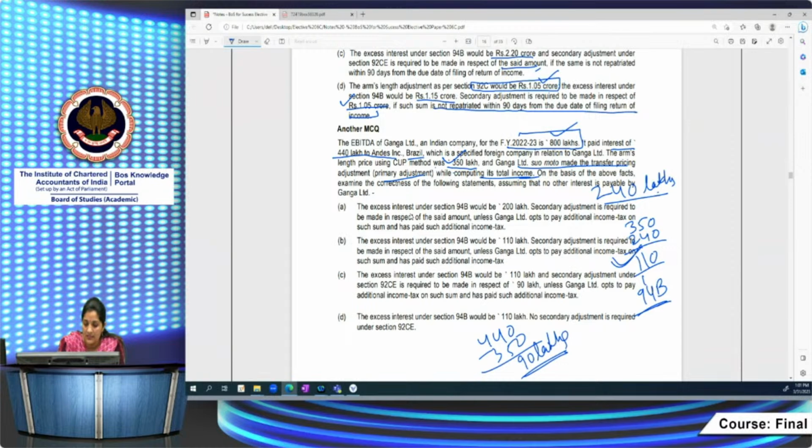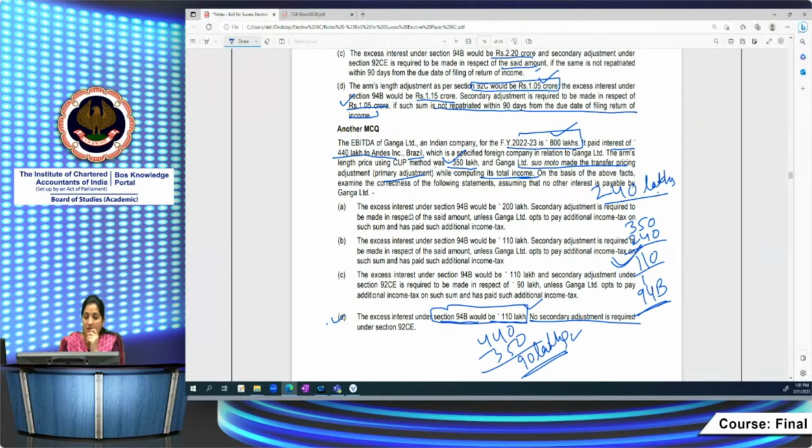I am directly going to the D option. The excess interest under section 94B would be 110 lakhs. 94B का आपका 110 ही होगा. It's not going to be your 200 lakhs. 200 नहीं होगा because 90 lakhs की आपकी primary adjustment है. Already reduce the interest reduction amount, and then it has to be further reduced by applying the provision 94B. So accordingly 110 lakh की और 94B excess interest disallowance होगा, and secondary adjustment there is no requirement. It is not exceeding 1 crore rupees.